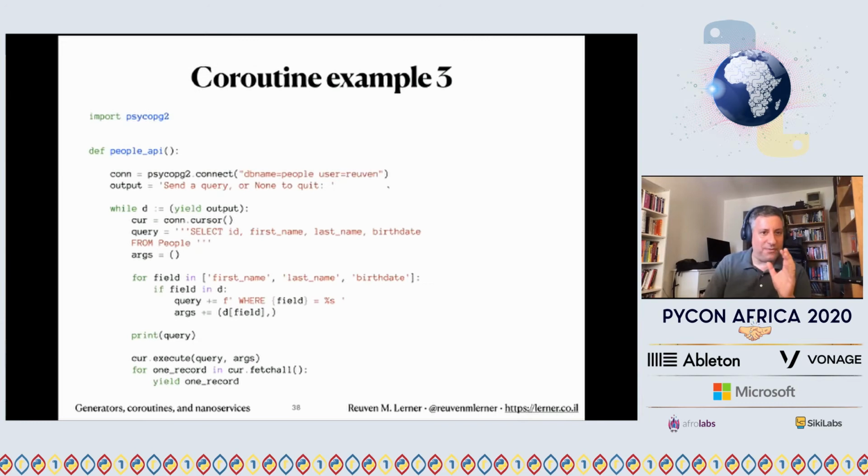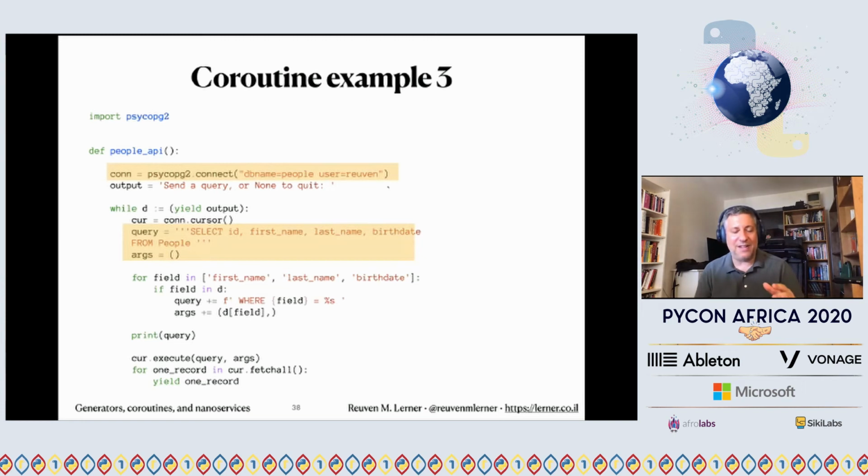Here's another example as food for thought. I can use psycopg2, which is a popular library for connecting to PostgreSQL. So I can connect to the database with a database string, and I can say, well, I want to select all the people, all the people with whatever first name, last name, birth date they have.